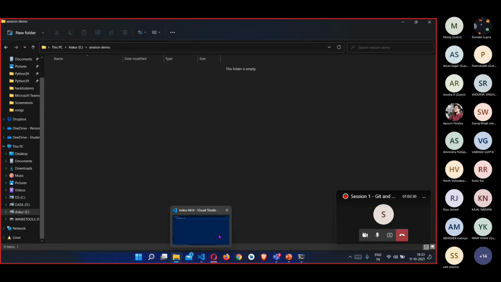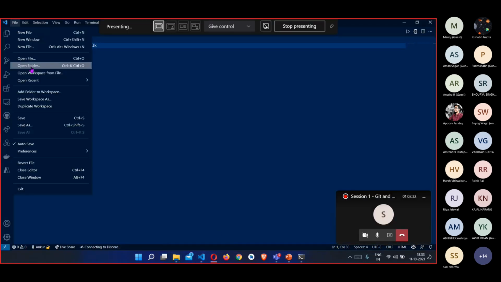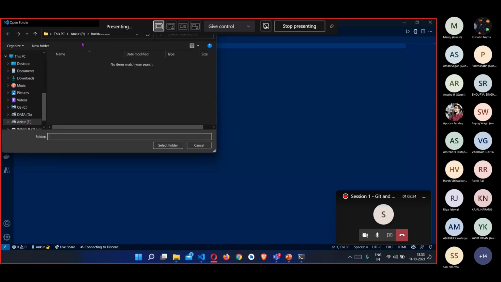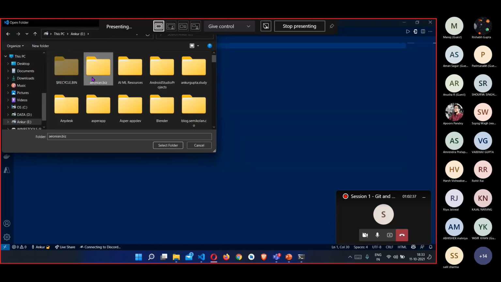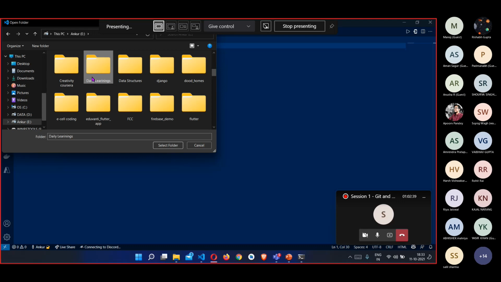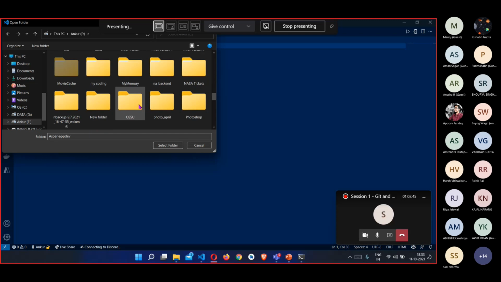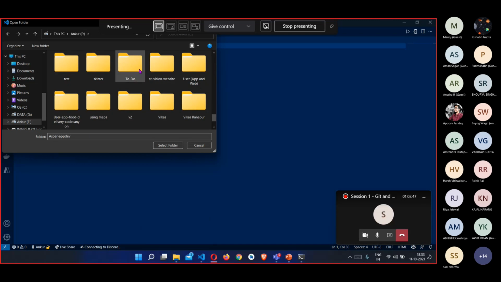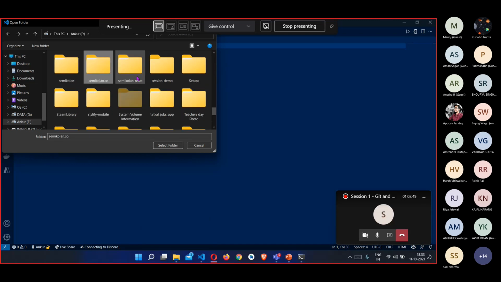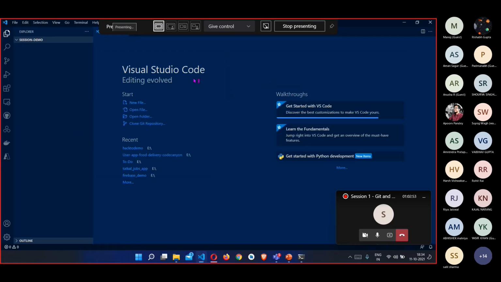To do that, I'll open the folder with my Visual Studio Code. You can use any preferred IDE. Demo is the folder, and I have opened it in Visual Studio Code.